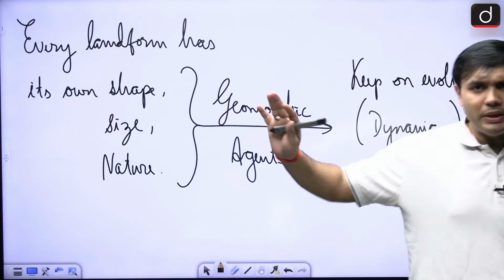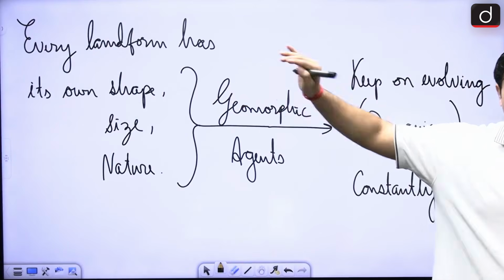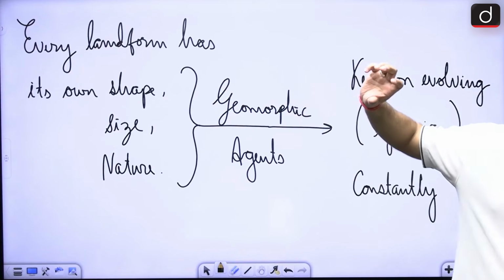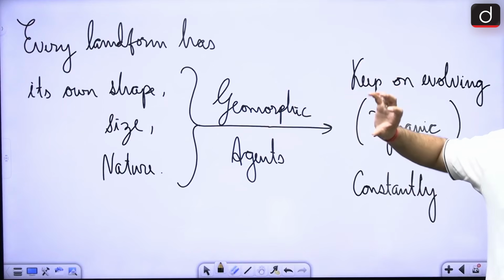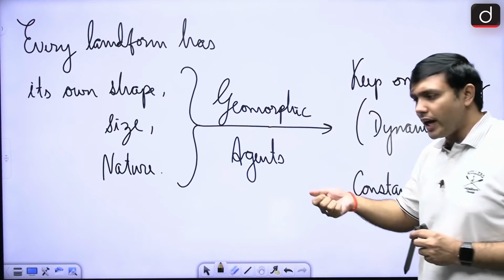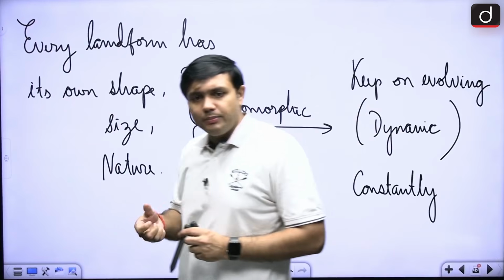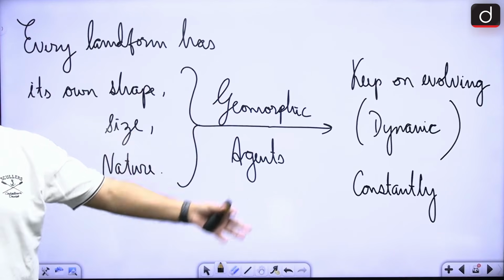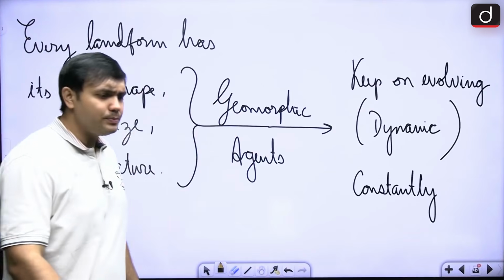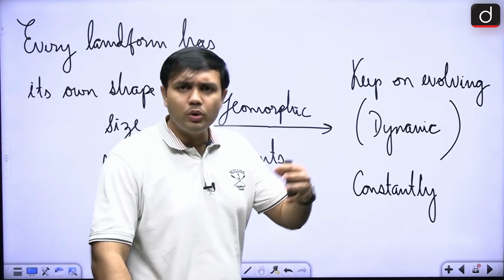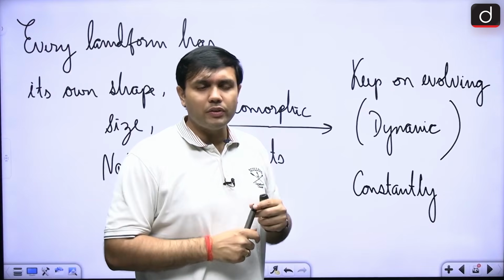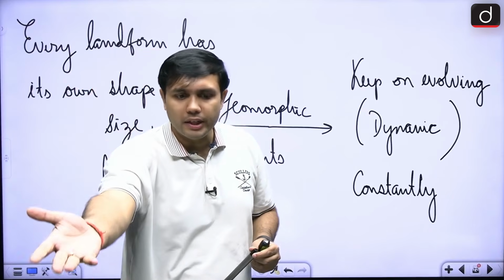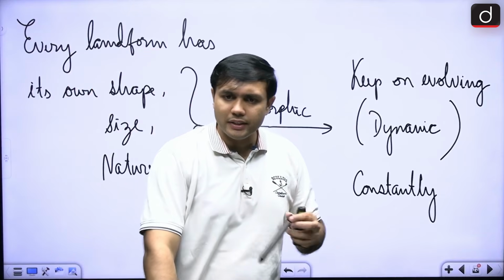Now, basically what is happening is, first of all, every landform is being shaped, is being transformed, is having its own characteristic, right? And it is being transformed through the geomorphic agents, right? So they are transforming it one by one. They are going through a particular process. So initially what will happen is, we'll start with erosional landform and then we'll end with depositional landform. That is a basic thing that is happening.